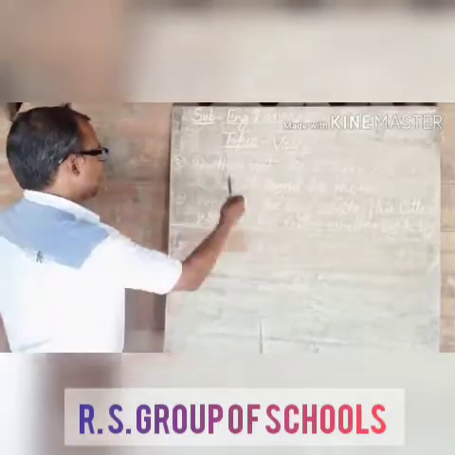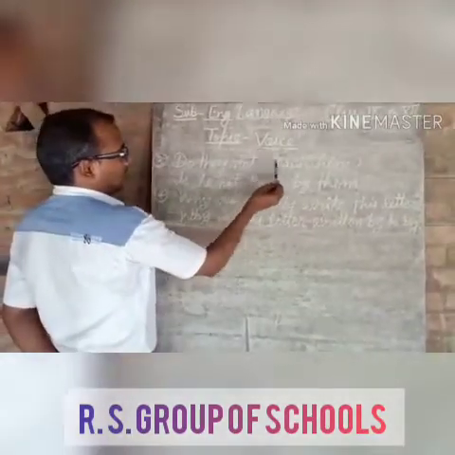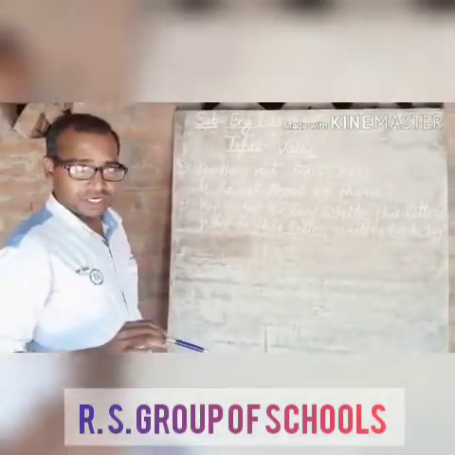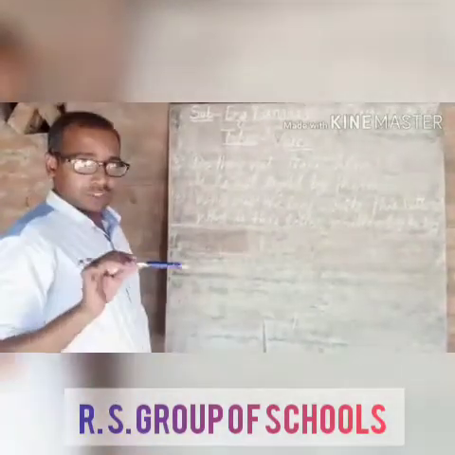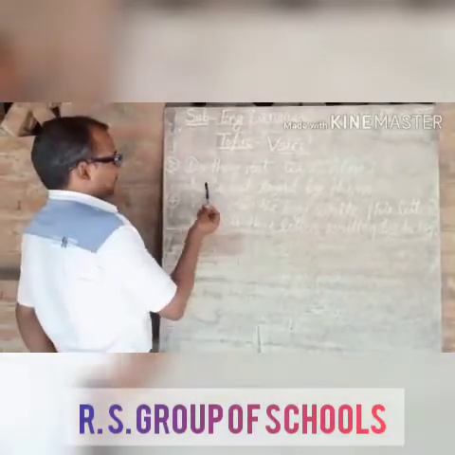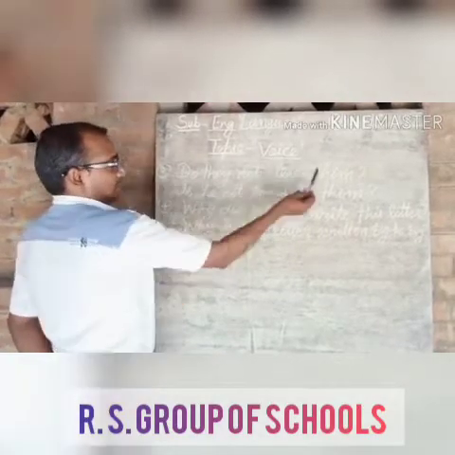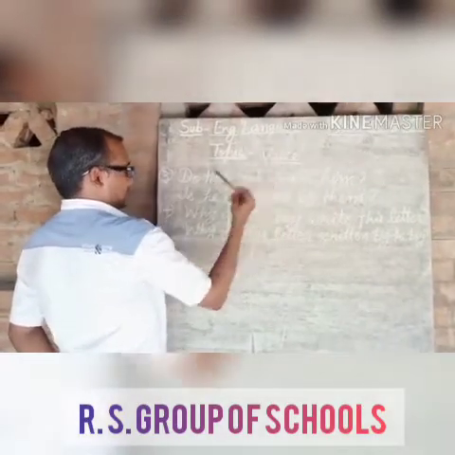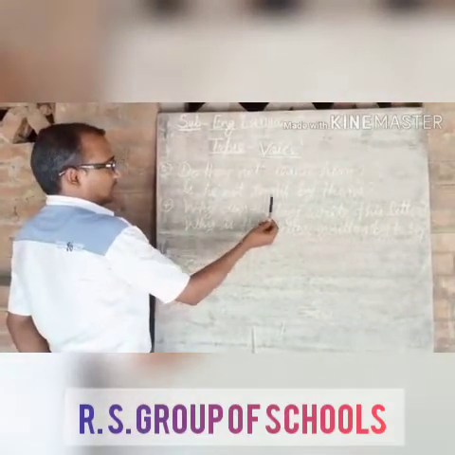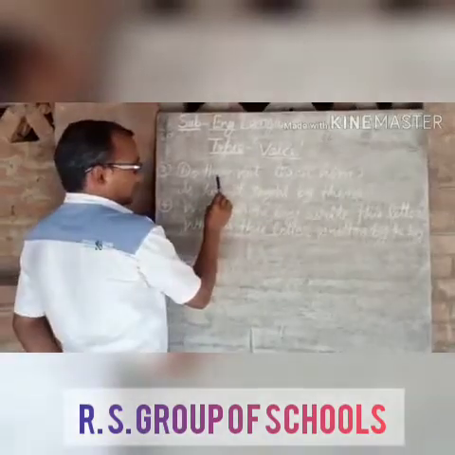This is an interrogative sentence of present indefinite tense. Do they not teach him? Okay. So if the active voice is interrogative, the passive voice will also be interrogative. So according to the rule, here will be is, because the subject is he. Him is the object, so the subject will be he. Is he not taught? Third form of teach, taught, by them.